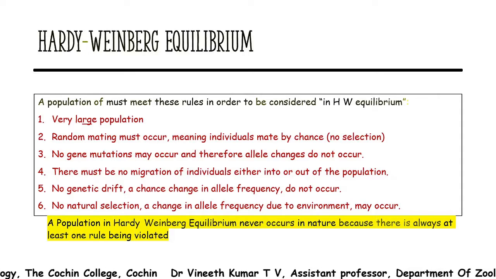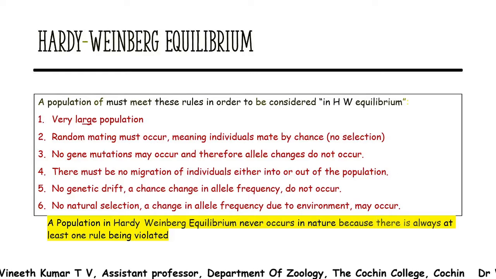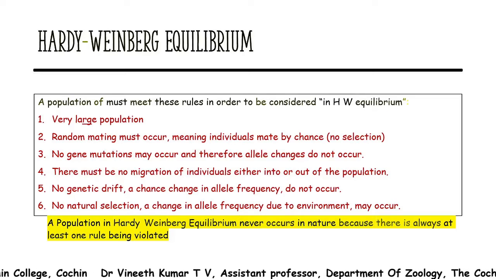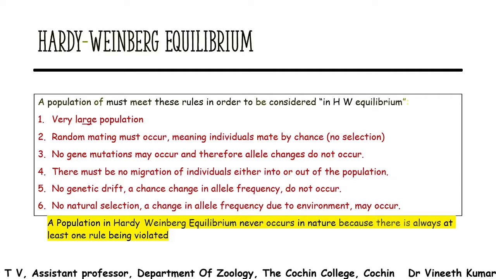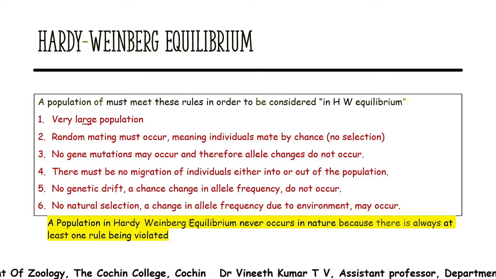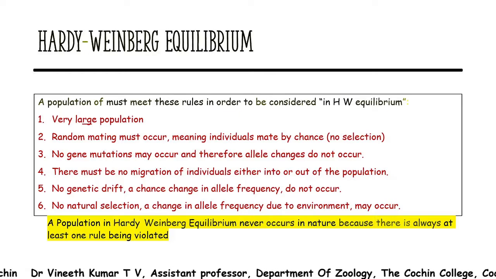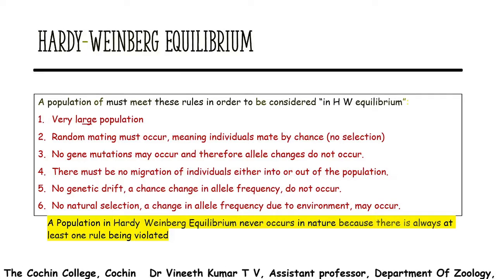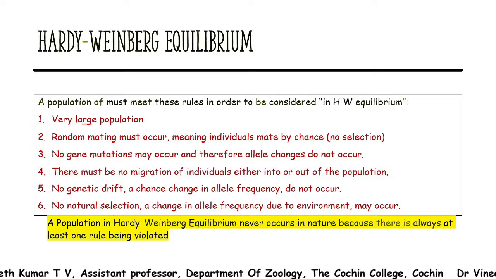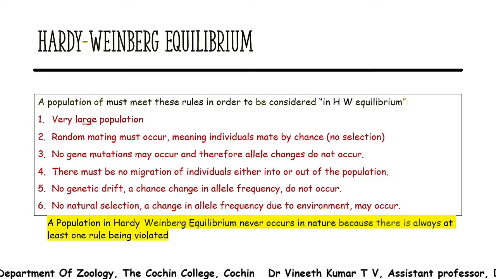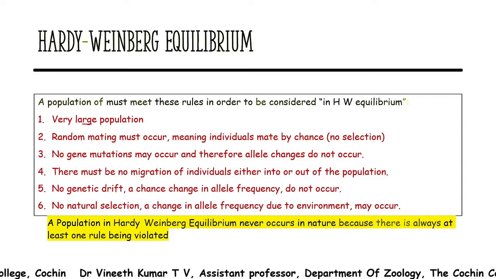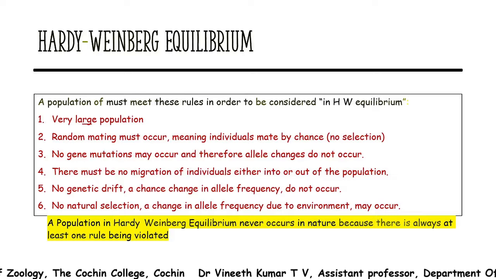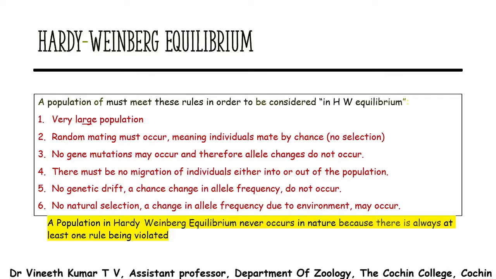The second thing is that random mating must occur. That means individuals will be mating by chance. There is no selection. In a normal or natural population, usually mating does not occur at random. Mating usually occurs by selection, because in many animals you can see courtship behavior, like dancing behavior, waggle dances.